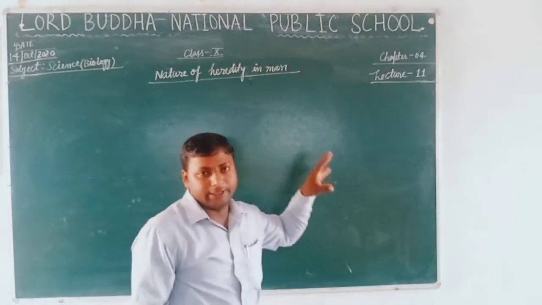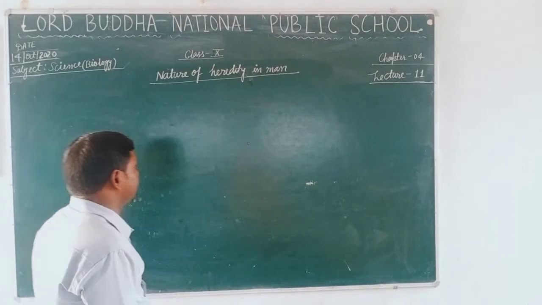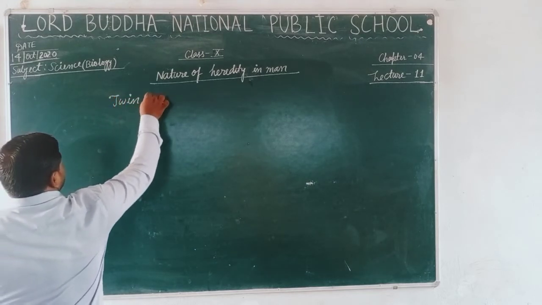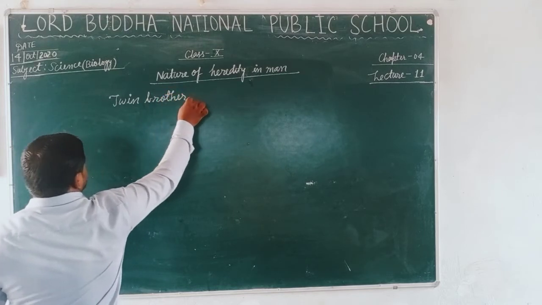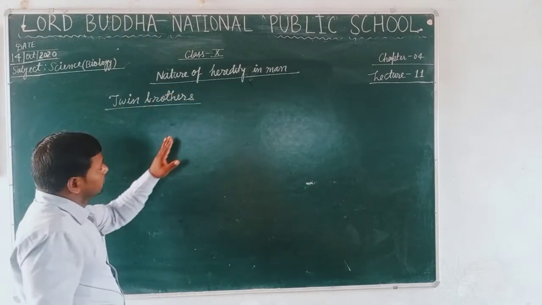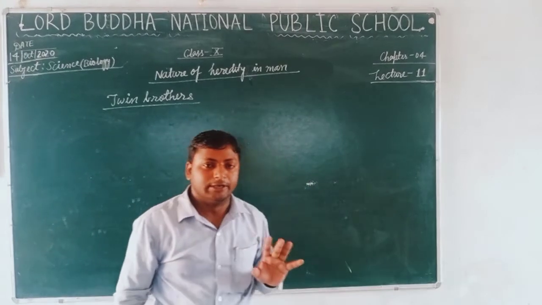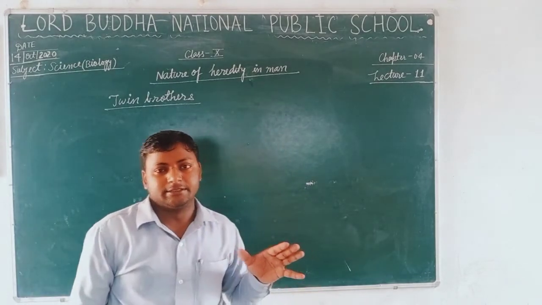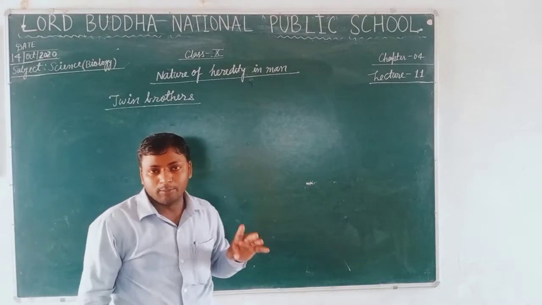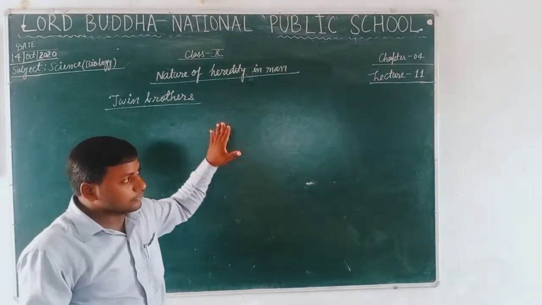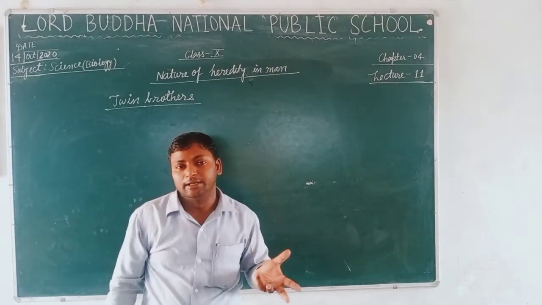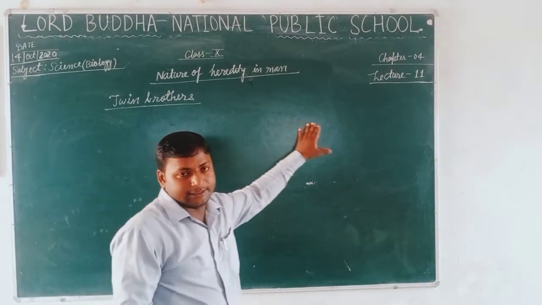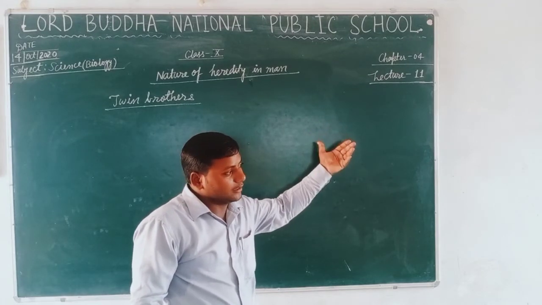If we take the example of twin brothers, and both of them are kept in different environments, then we find that the genetic characteristics may be similar, but due to the different environments, their behavior and nature are shaped by the conditions in which they live.